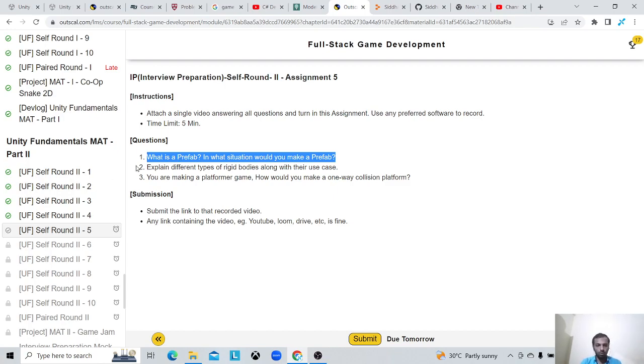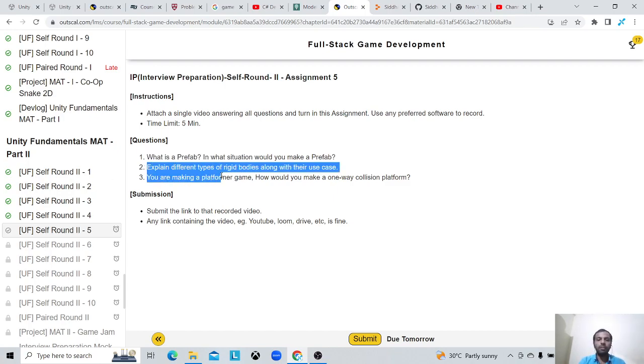Okay, so the second question is explain the different types of rigid body along with their use cases. There are mainly three types of rigid body. One is dynamic, second is kinematic, third is static. Dynamic rigid body is a rigid body that detects collisions and external forces are applied on runtime.